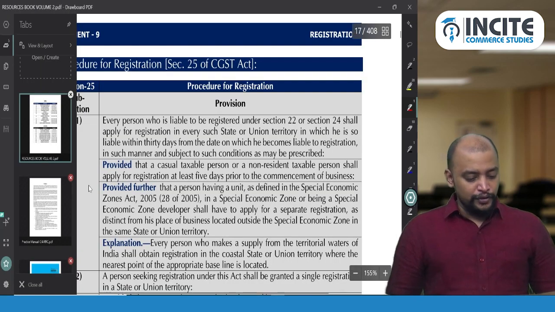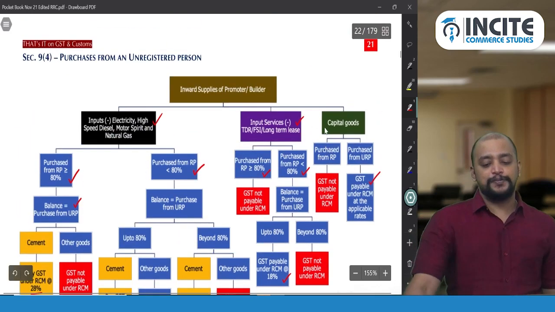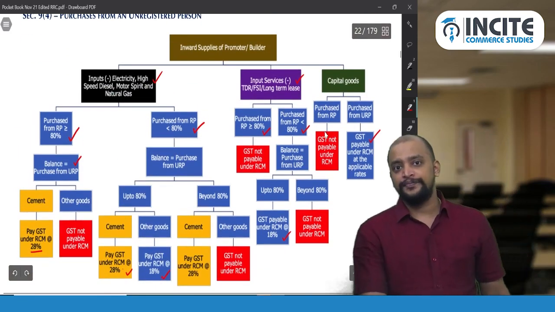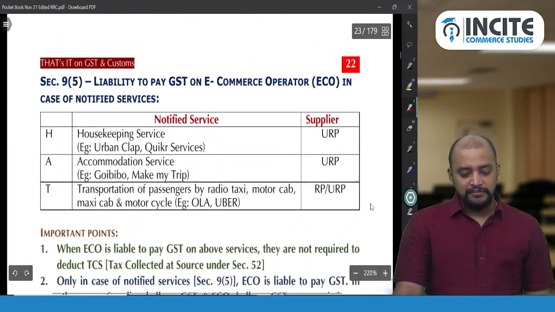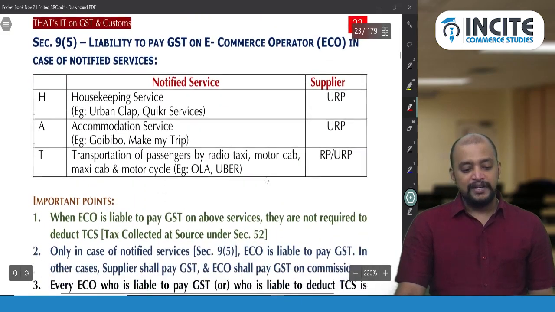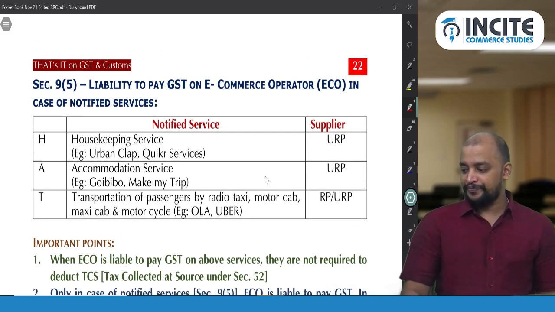So therefore now you would have understood as to how to arrive at the answer with respect to section 9 subsection 4, if at all you get a question. I was expecting that question but it did not come yet, but maybe there is a possibility to coin a question like this.